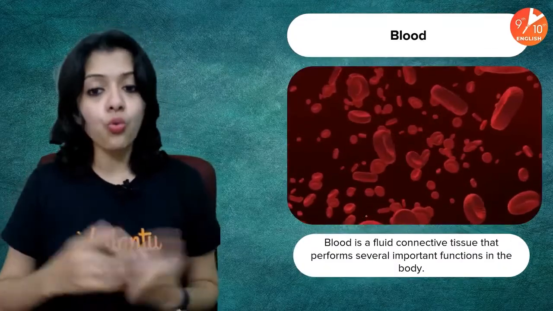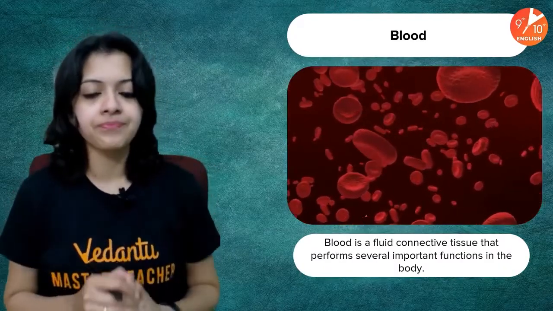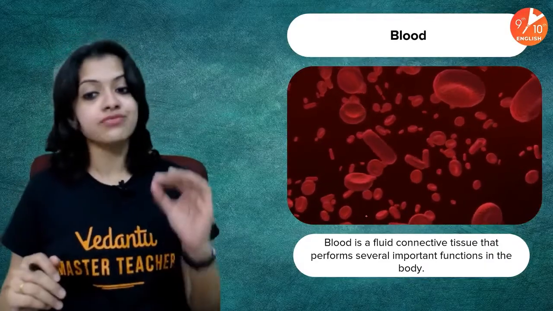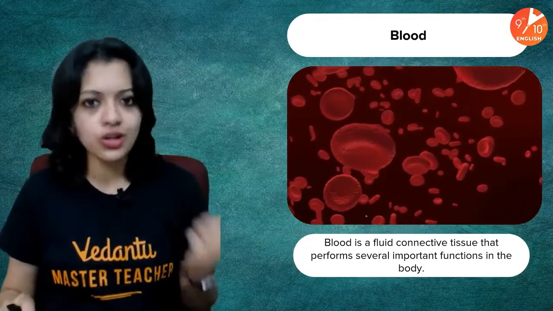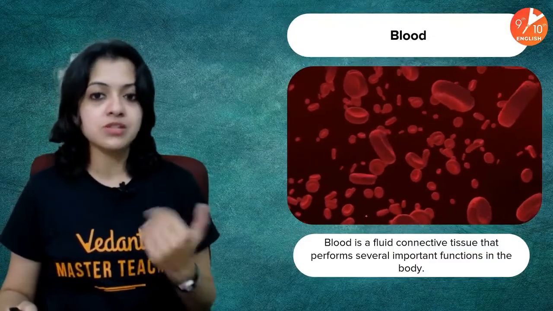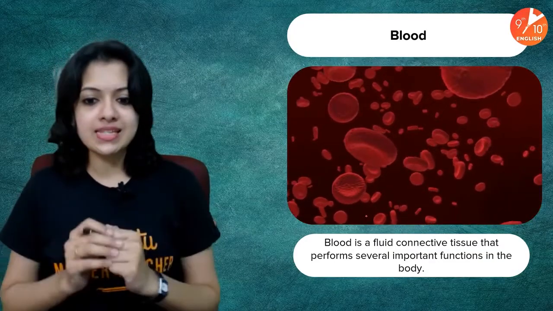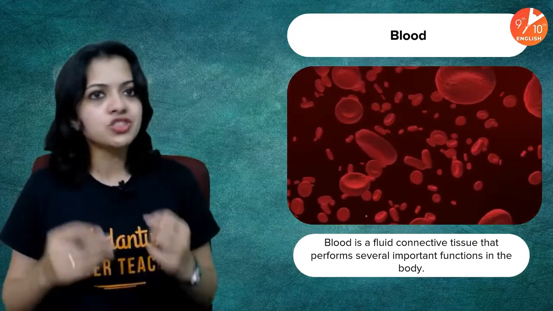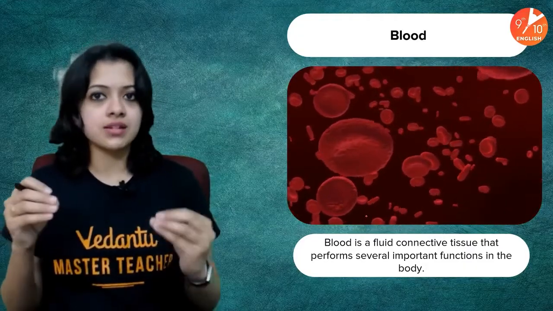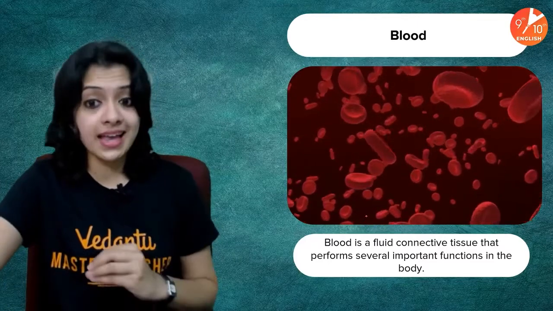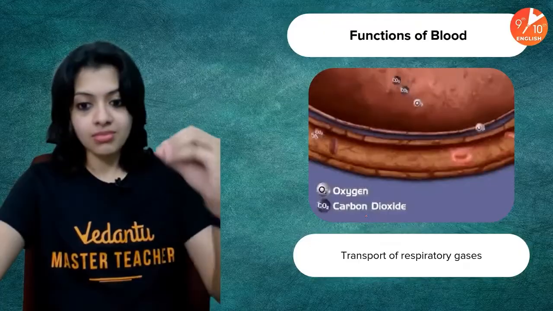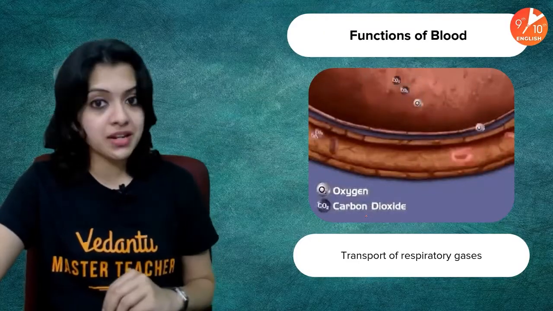What first? Of course, blood. Today's VIP is mainly going to be blood. Blood is a fluid connective tissue. You've learnt it in your lower grades when you learnt the chapter tissues, right? It's a fluid connective tissue that performs several important functions in the body. It's not just there as a red colored viscous fluid, but it's there for a lot of important reasons. One major function is the transport of respiratory gases.